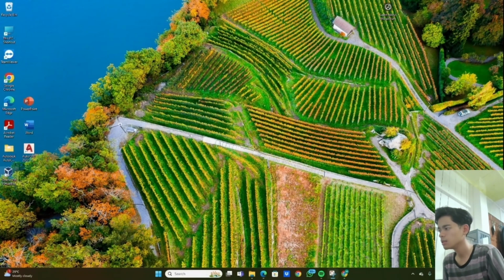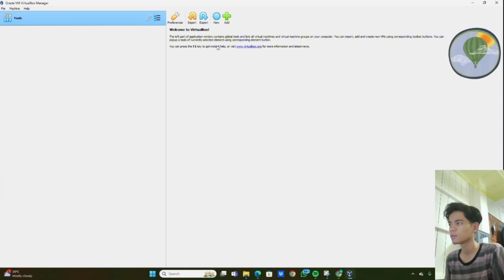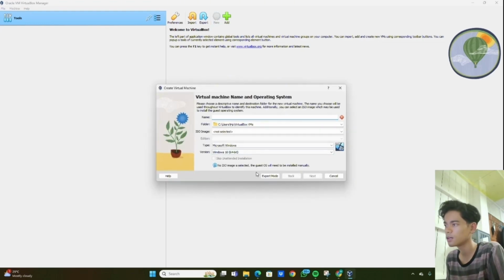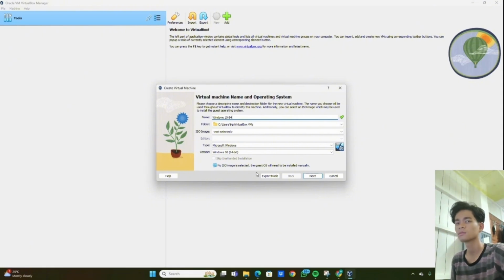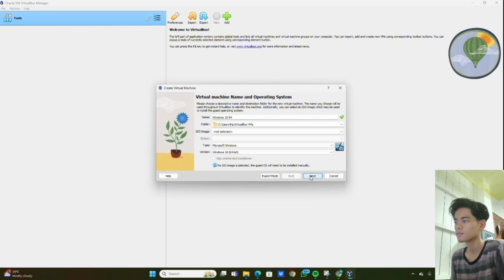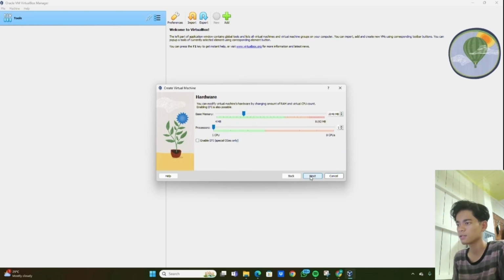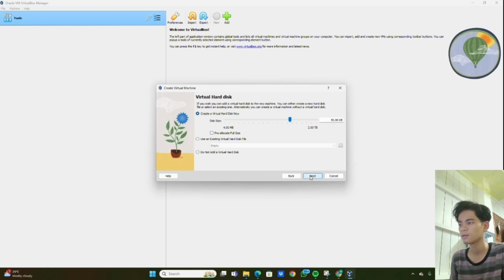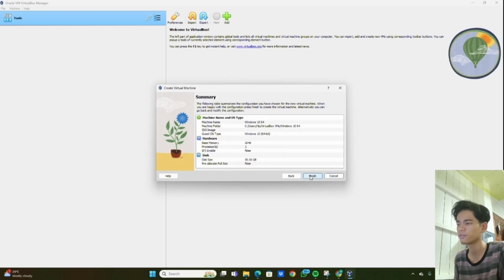Open Oracle VirtualBox, then go to New, then on Name, write Windows 10 64. After renaming it, click Next, and press the Next button, Next, and Finish.